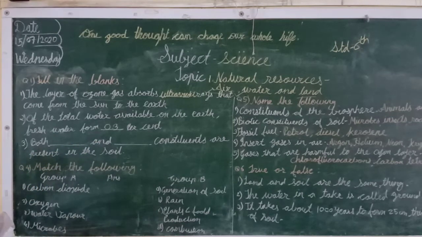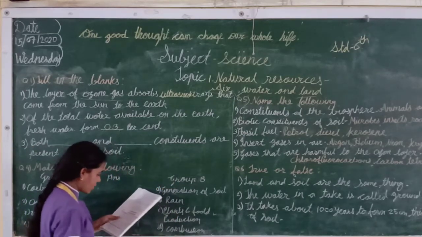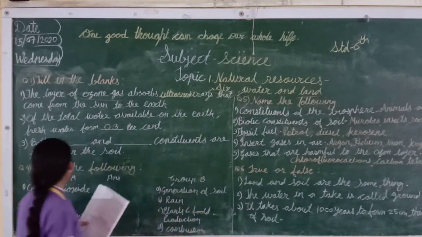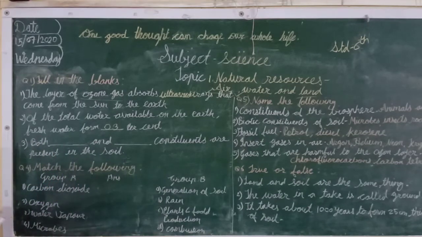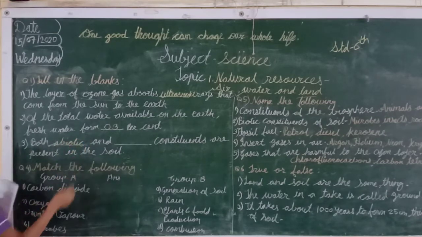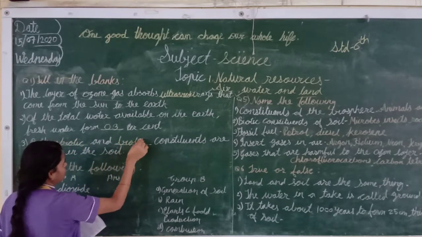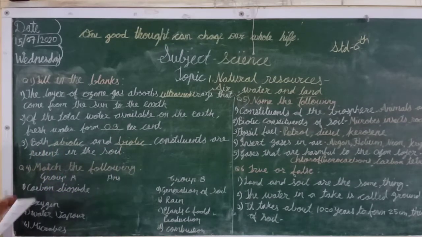Now, both dash and dash constituents are present in the soil. So which constituents are present in the soil? Abiotic, which one, students? Abiotic and biotic. I hope, students, you understood the fill in the blanks.